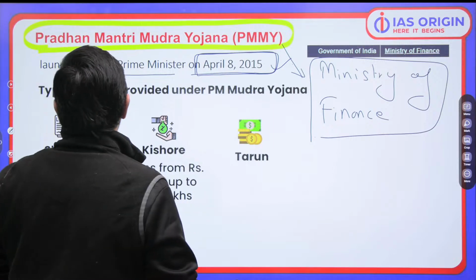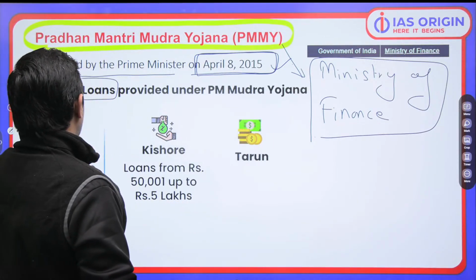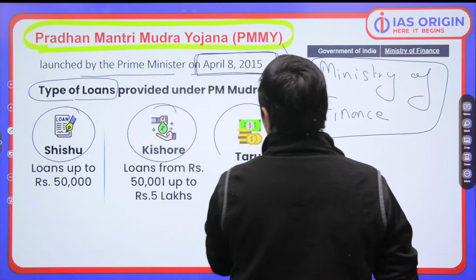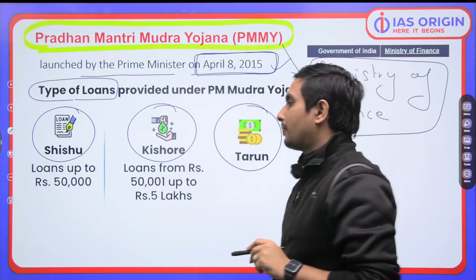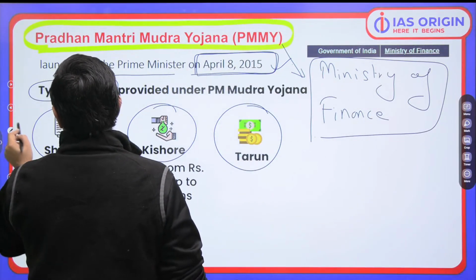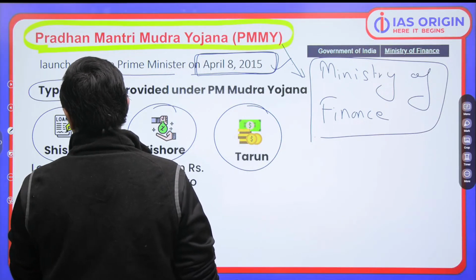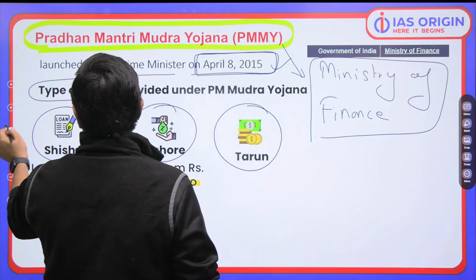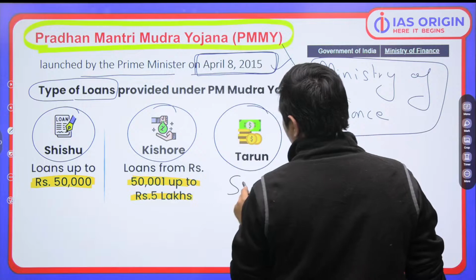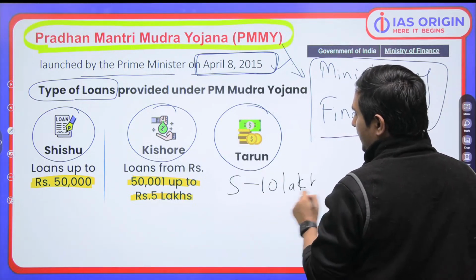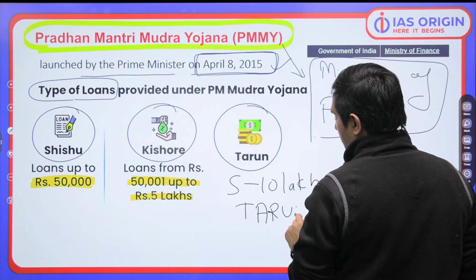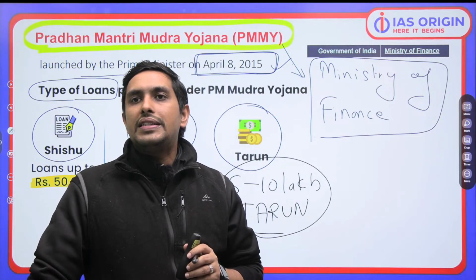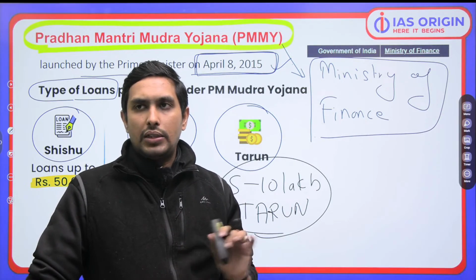Second thing is, we have various types of loans provided under this. We have Shishu loans, Kishore loans, and Tarun loans. If you have any loan up to 50,000 rupees, that will be Shishu. If it is 50,000 to 5 lakh, it will be Kishore. And if any loan is 5 to 10 lakh, that is Tarun. ठीक है? Tarun is 5 to 10 lakh. Now the question is, what change do we observe now? ये तो clear हो गया आपको.